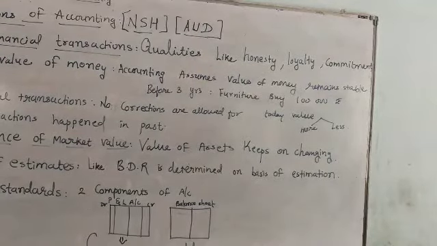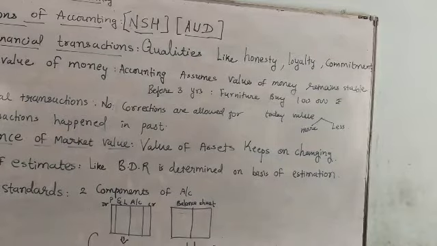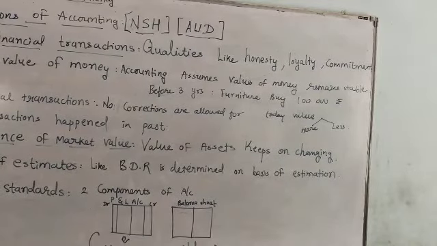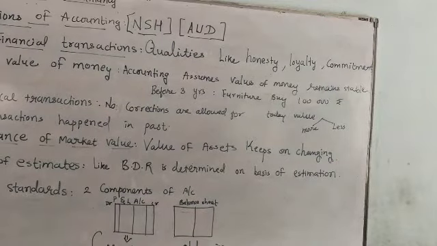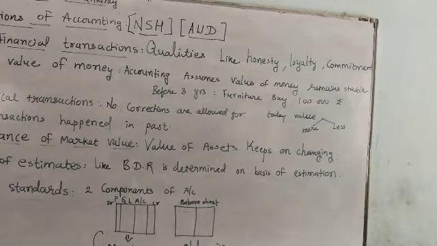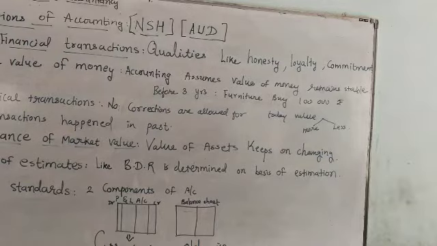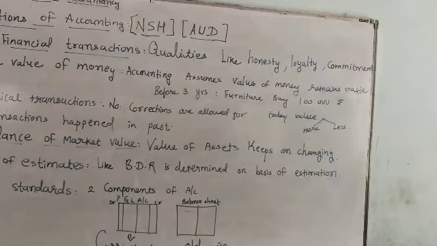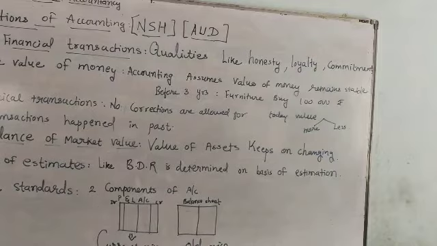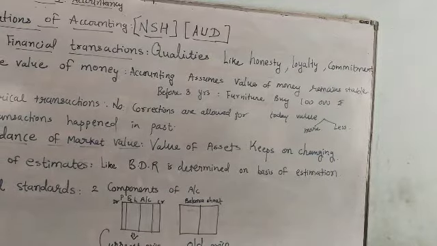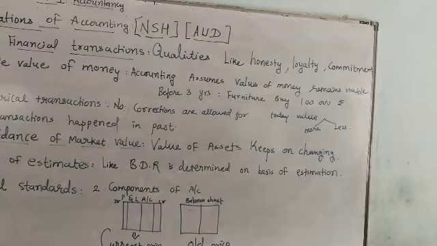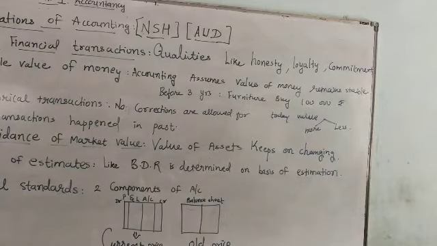If I am going to buy the same type of furniture after 3 years, I will have to pay more than 1 lakh rupees, maybe 4 lakh or 5 lakh. So here, due to inflation, I am going to pay more compared to the previous one. Accounting neglects the current value, so the changing value of money is neglected over here.